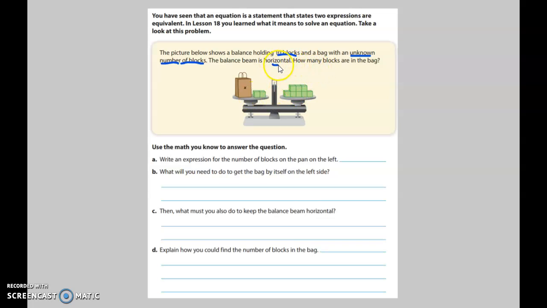So I'm going to put an equal sign underneath that word. How many blocks are in the bag? So we need to see the number on this side and compare it to the number on this side. So first it says, write an expression for the number of blocks on the pan on the left. So I know I have x and it's also got 2 here. So together it would be x plus 2.